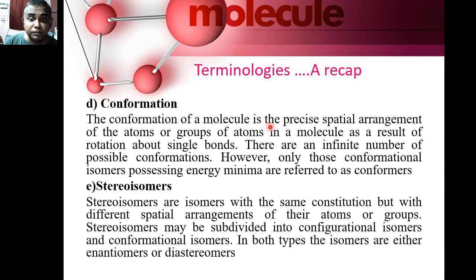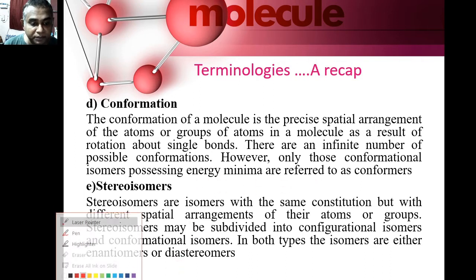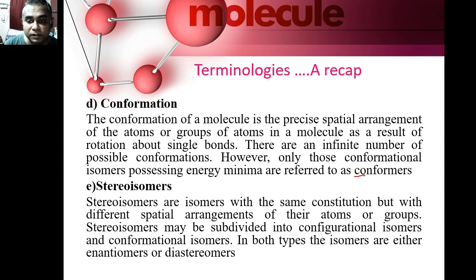Whereas conformation of the molecule is the precise spatial arrangement of atoms or groups of atoms in a molecule as a result of rotation of a carbon-carbon single bond. Therefore, there are an infinite number of possible conformations for a single molecule. However, only those conformational isomers possessing energy minima are referred to as conformers. So, what are conformers? Only those conformational isomers possessing energy minima.